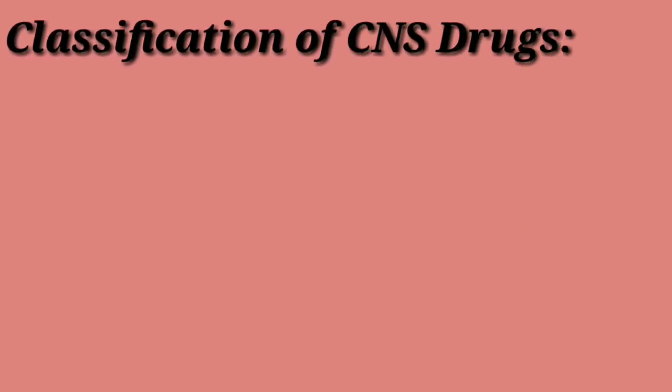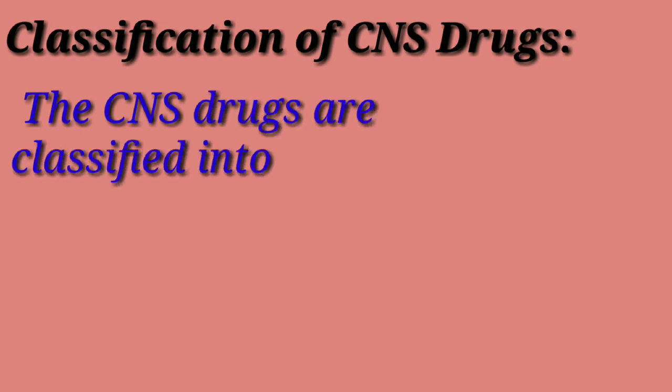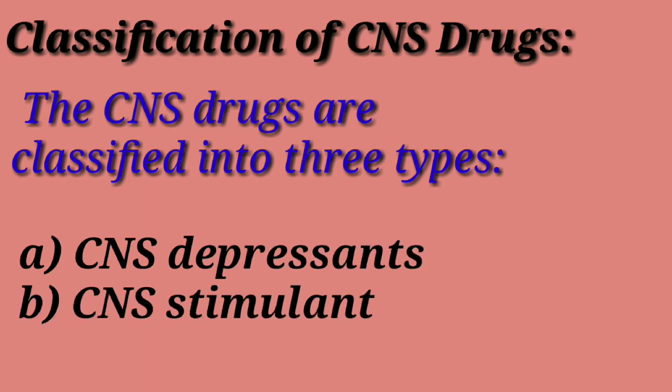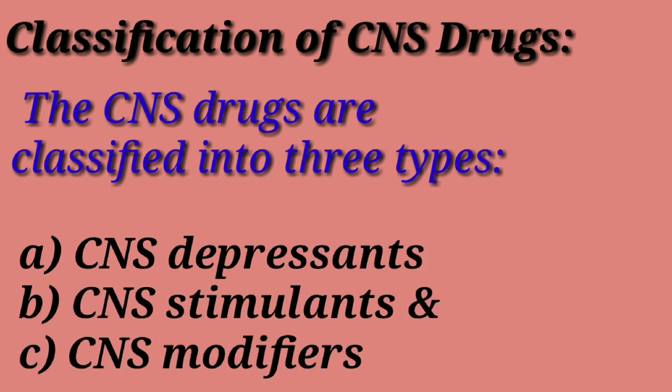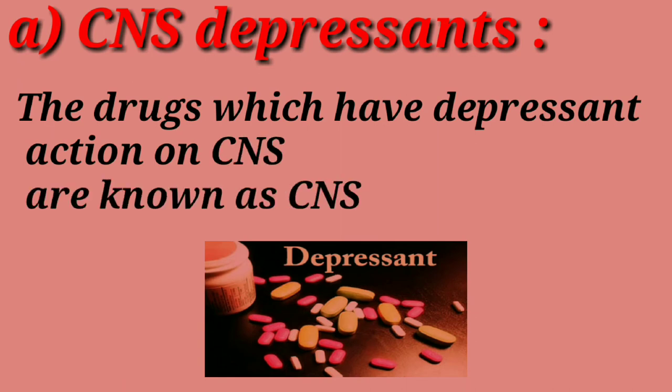Students, now let us discuss the classification of CNS drugs. Based on their pharmacological activity, the CNS drugs are classified into three types: CNS depressants, CNS stimulants, and CNS modifiers. First is CNS depressant. The drugs which have a depressant action on the central nervous system as their principal pharmacological action are known as CNS depressants.